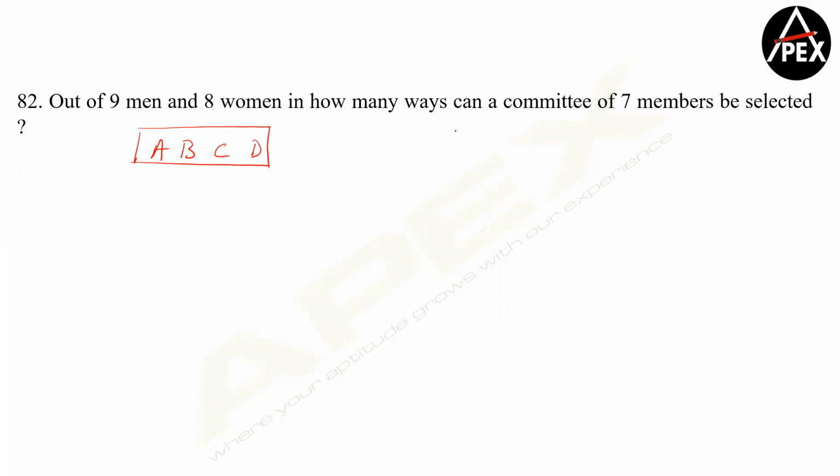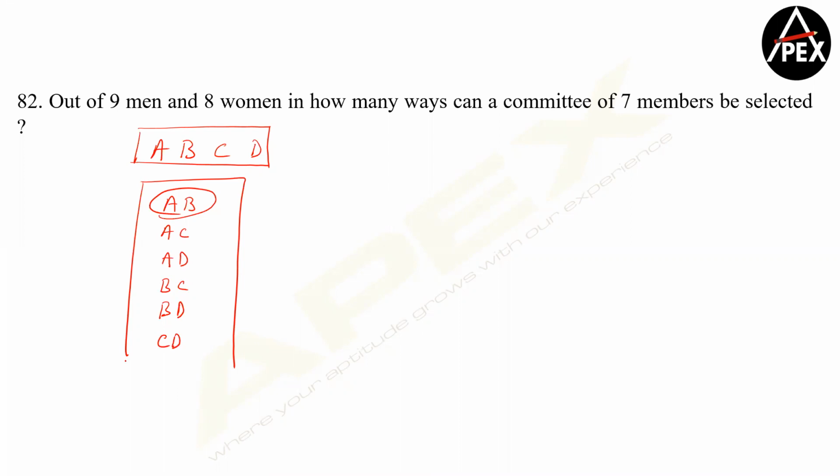Suppose I'm just selecting 2 people from this group. I can have either AB, or AC, or AD, or BC, or BD. Please understand, BA is already considered, so you can't take BA again. So I'm just selecting 2 people from a group of 4 people. This is selecting.